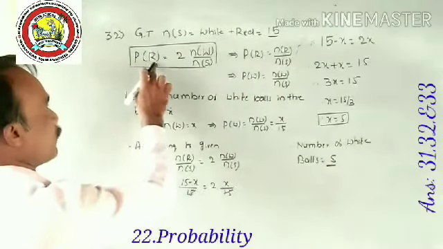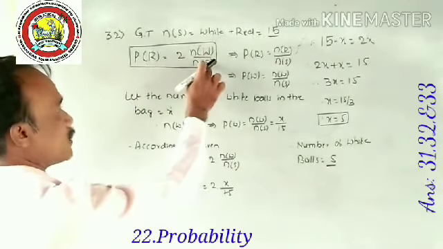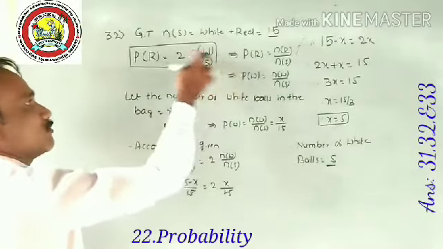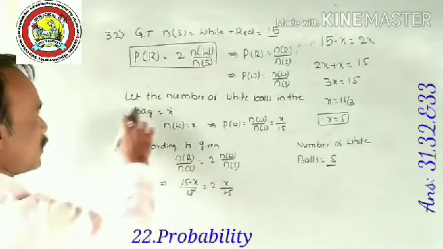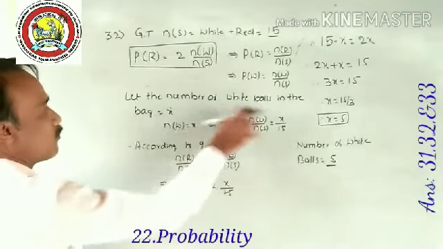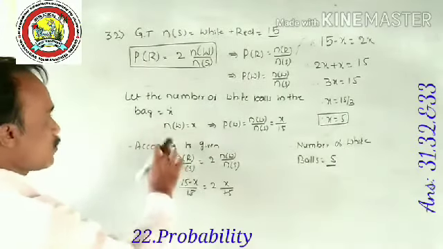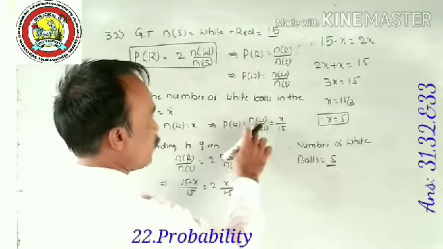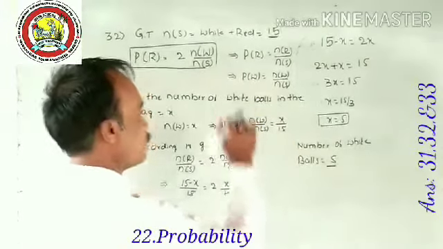As given, P of R is equal to 2 times n of W divided by n of S, nothing but that is P of W. Let us consider the total number of white balls in the bag X. So n of W is equal to X. P of W is equal to n of W divided by n of S, that is X by 15.